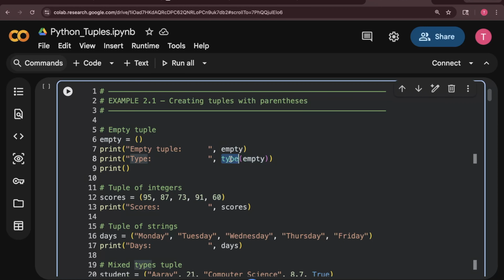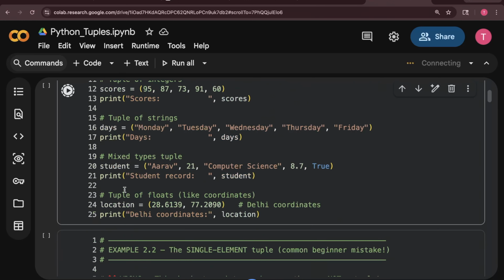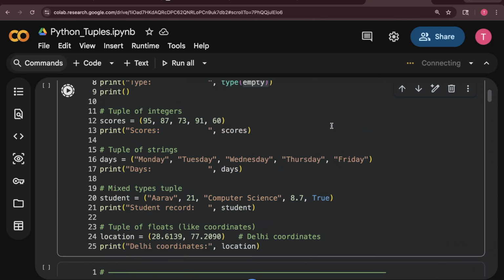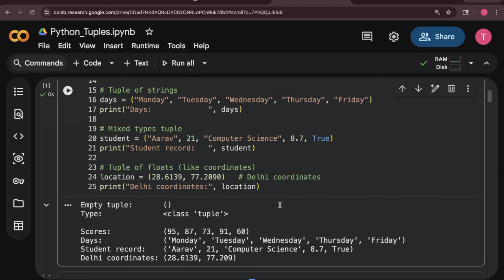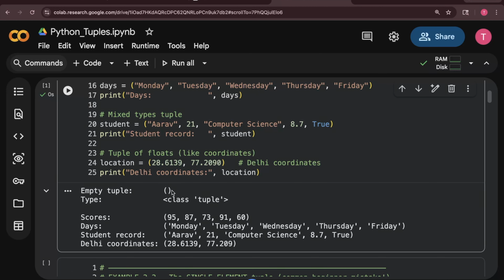And by calling type on empty, you can see the type of your variable. This code may take some seconds since it is connecting with the server. Yeah, see, this is the empty tuple and this is the class tuple.